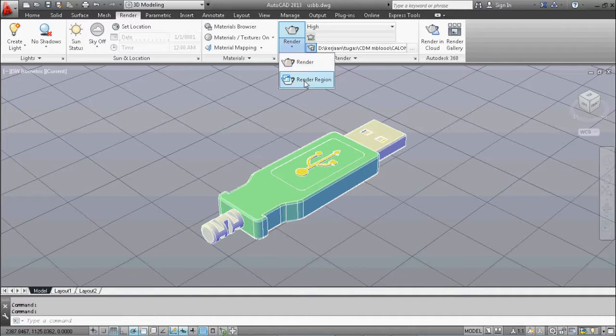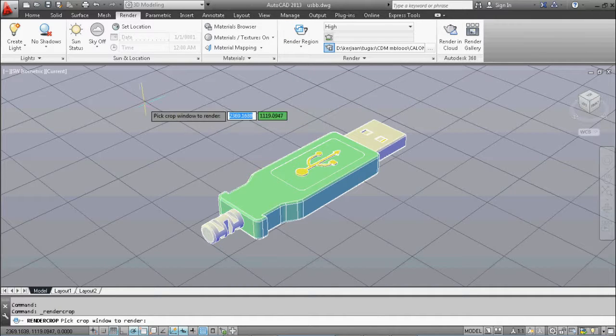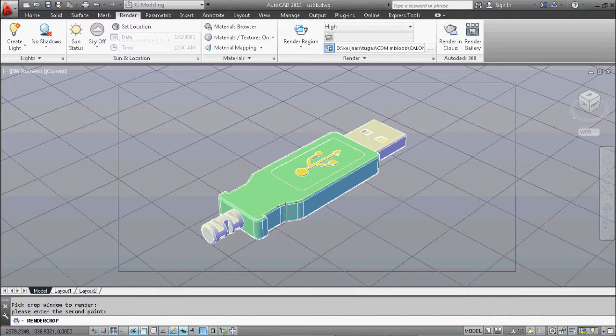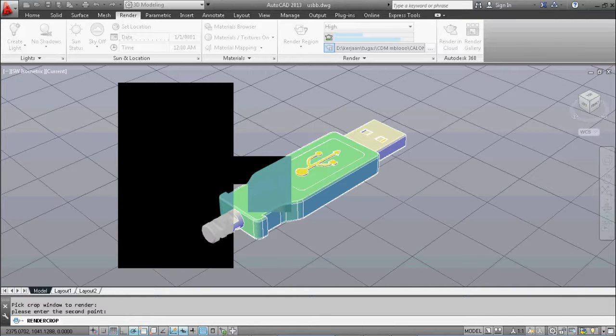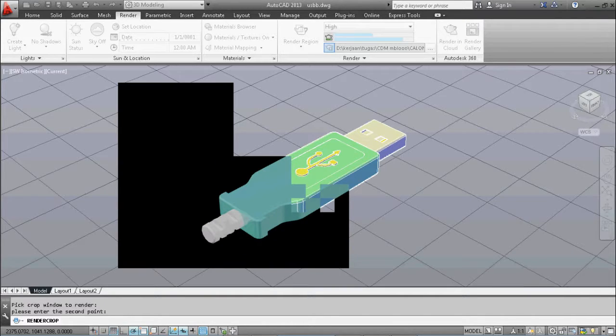And also there's render region right here. The difference is it cannot save the image, but you can still see the details of your USB.